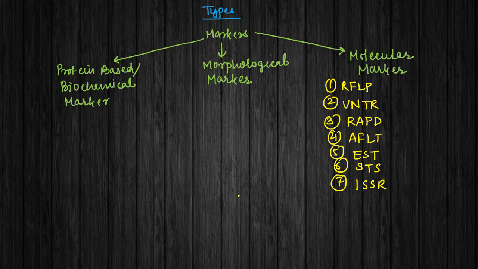I will try to give one lecture on all these molecular markers so that you can understand the difference between them. But for right now, understand that these are a few examples of molecular markers, and obviously they possess a similar property, that is, they are present on the genome in a repeated basis.